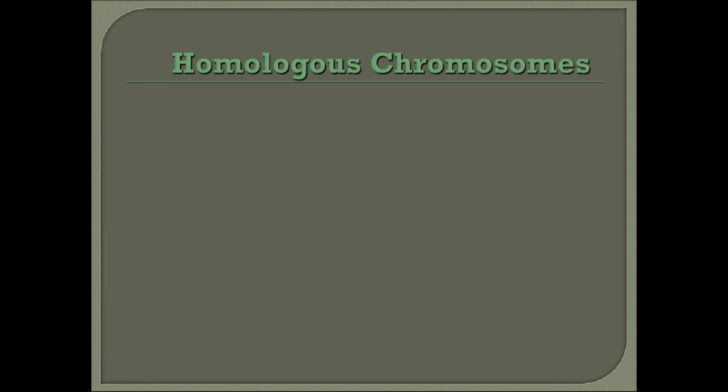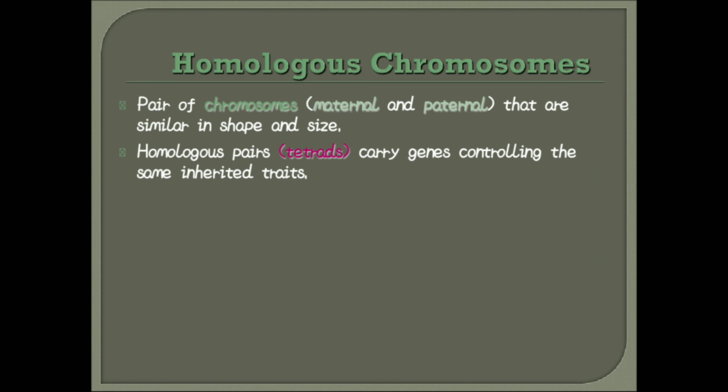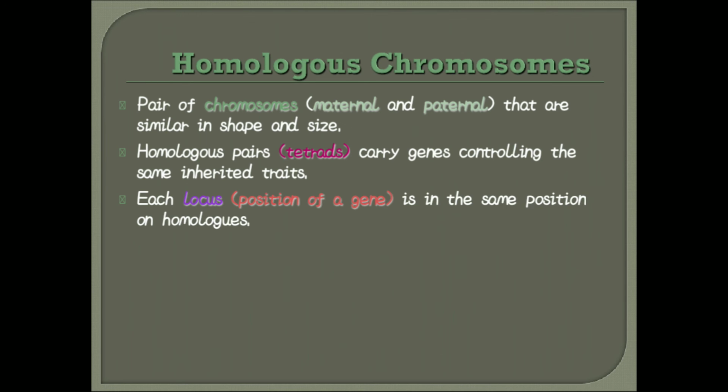Now let us discuss homologous chromosomes. What are homologous chromosomes? A pair of chromosomes, maternal and paternal, that are similar in shape and size and come together, are called homologous chromosomes. A homologous pair is also called a tetrad because four chromatids are there from maternal and paternal. They carry genetic material controlling inherited traits.